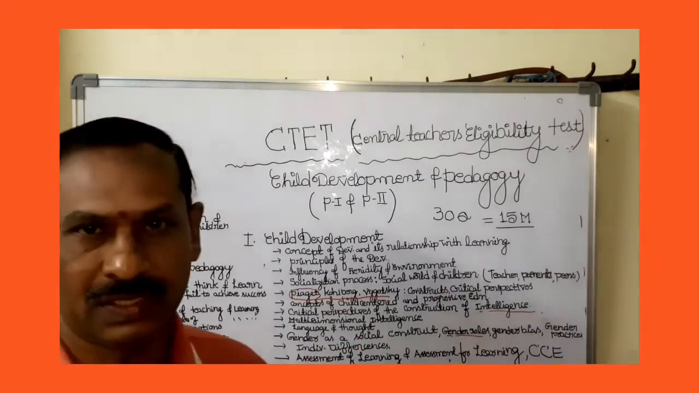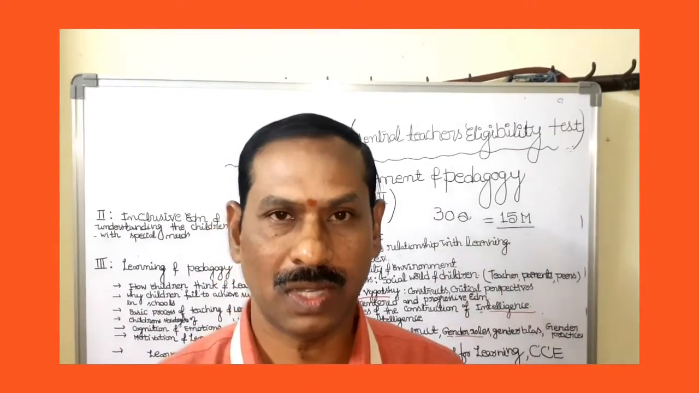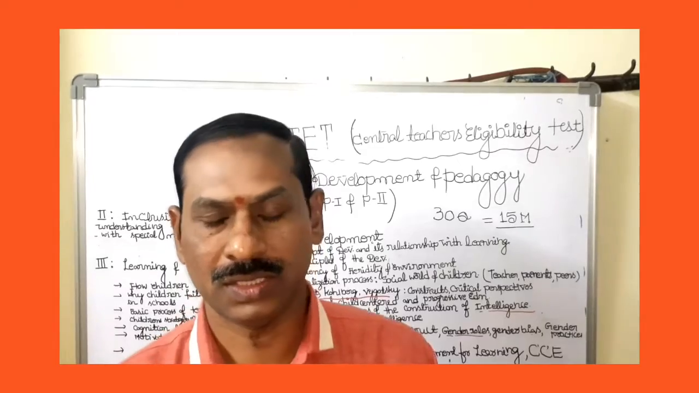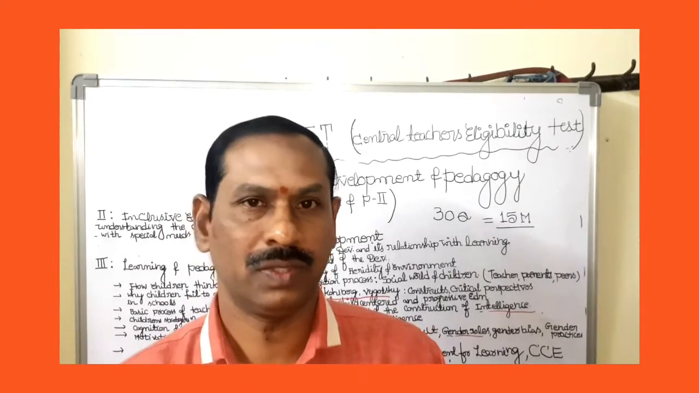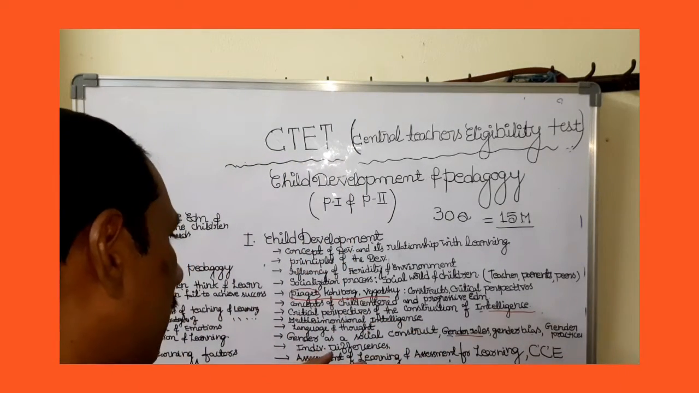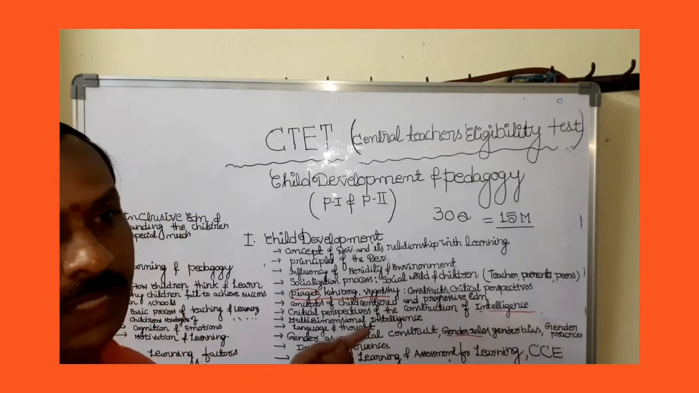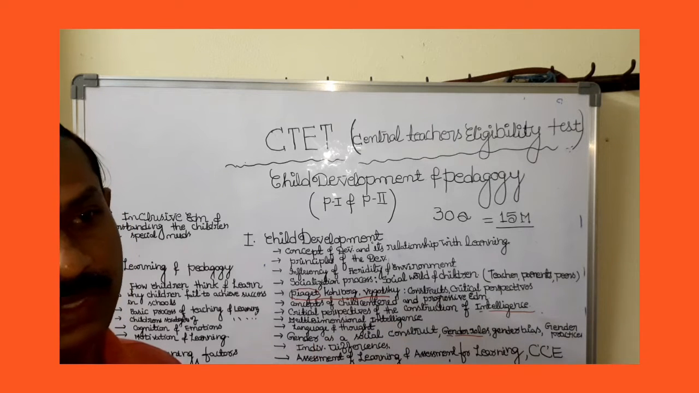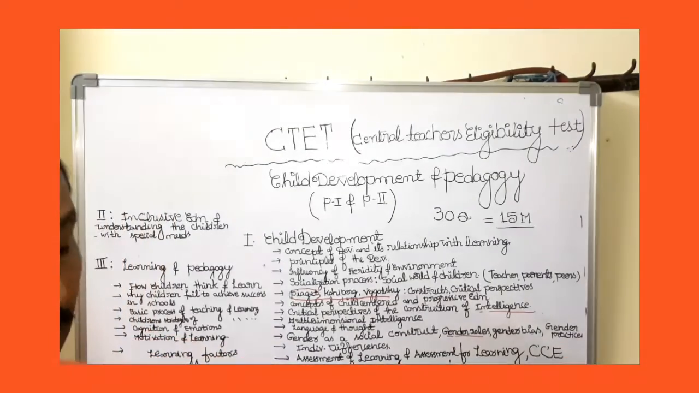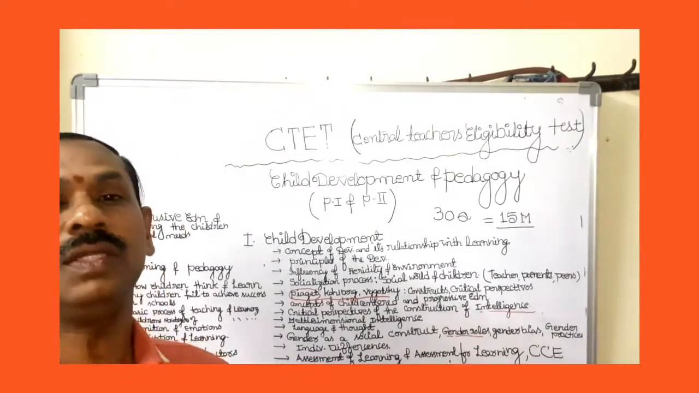And individual differences, that is a very very important aspect. The difference between two persons in several aspects is known as individual differences. Individual differences are of two types, that is inter-individual differences and intra-individual differences. Those types of individual differences will be discussed in this particular chapter. What is the meaning of individual differences, what are the types of individual differences, and what are the factors influencing individual differences.